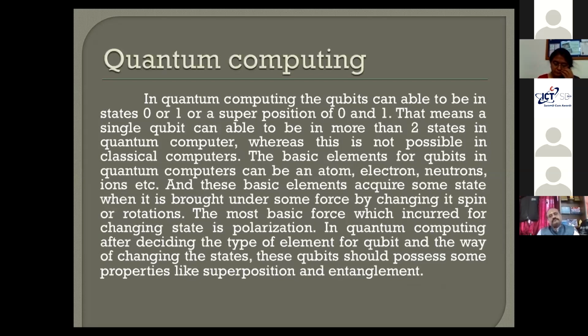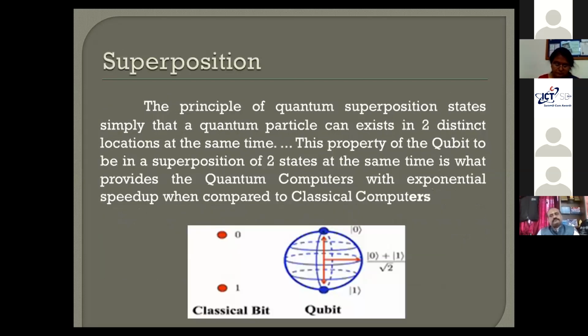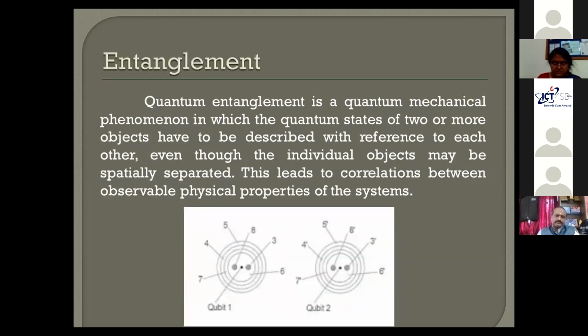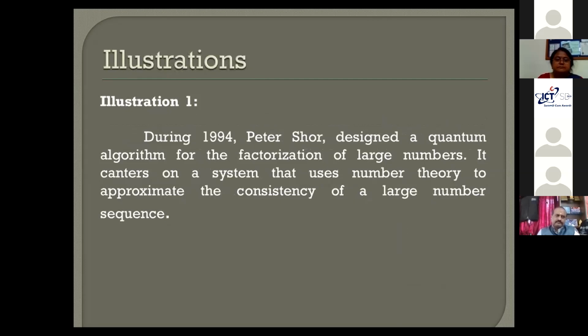Here the basic unit is the qubit instead of the bit in classical computing. A qubit can exhibit many states at a time, that is 0, 1, or more than 0 and 1 states, such as (0 plus 1) divided by square root of 2. These are all the states we can have. Quantum computing exhibits two phenomena, one called superposition and the other entanglement, on which we can use quantum computing.